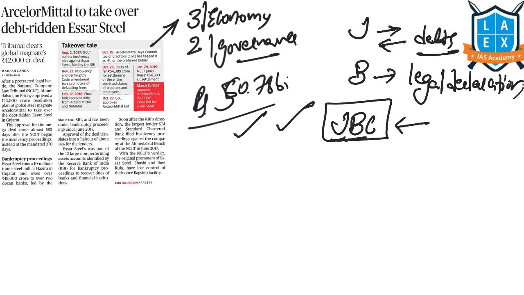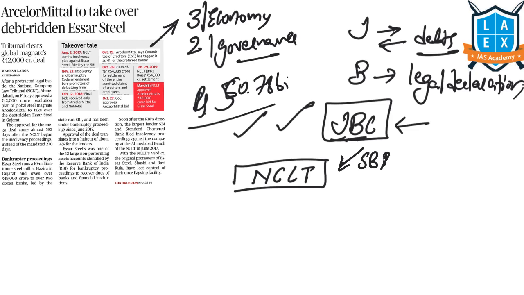So here, as Essar Steel is a corporate, the adjudicating authority will be the National Company Law Tribunal. One of the banks which has lent to Essar Steel is SBI. SBI has approached this National Company Law Tribunal to settle this issue.